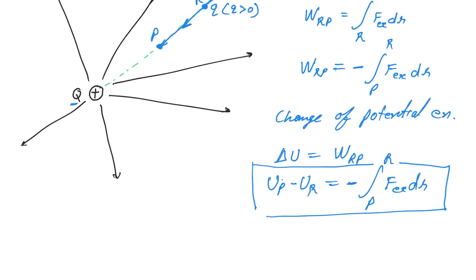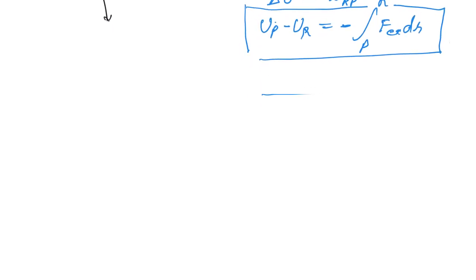If these 2 points P and R are taken at some different point, then we can add an arbitrary constant, let us say alpha, in this equation, and can write the potential energy as UP plus alpha minus UR plus alpha. So obviously the answer will be again UP minus UR.